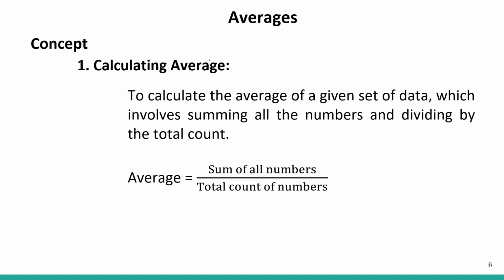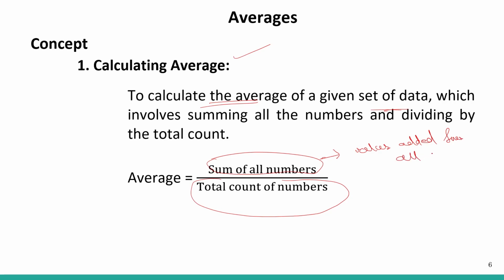So let's see the first topic, calculating average. To calculate the average of a given data set, we sum all the numbers and then divide by the total count of numbers. So average is the values added from all indexes divided by the number of indexes. This is the total count of numbers and this is the sum of all numbers.